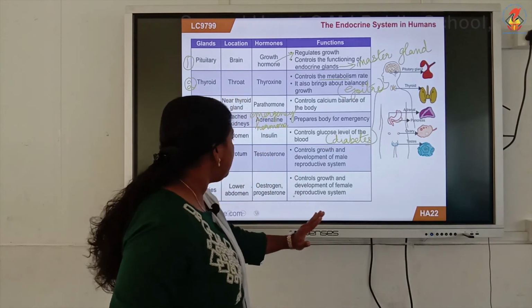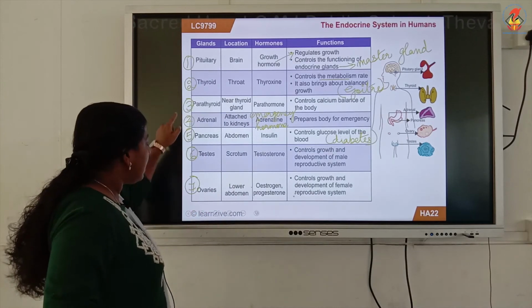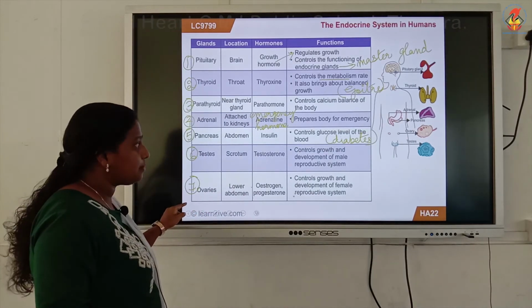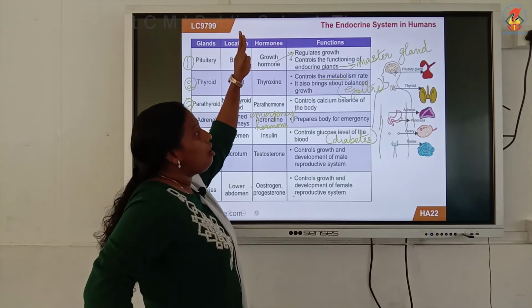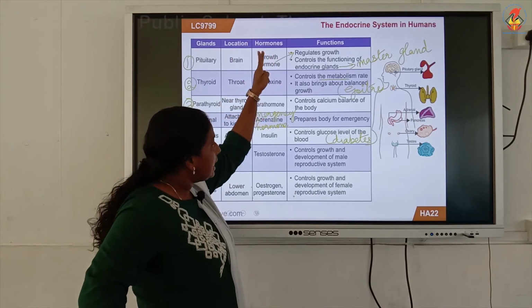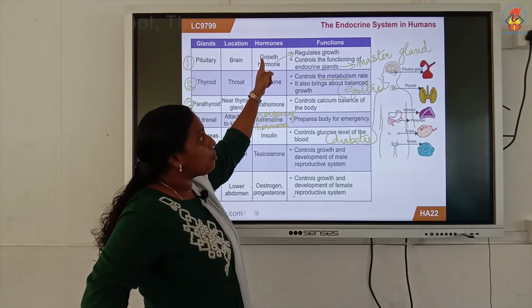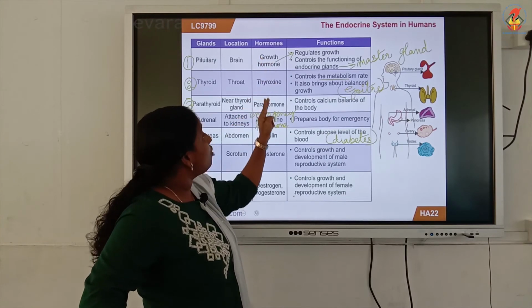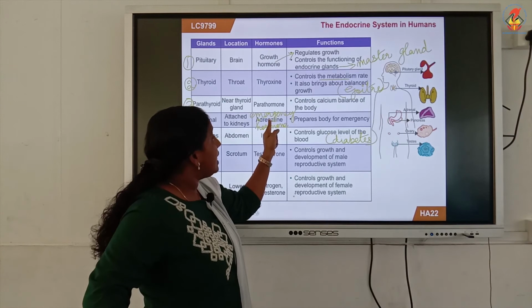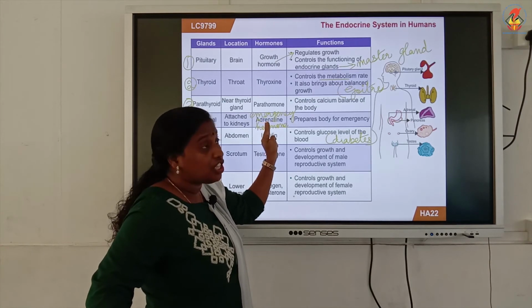So, in this table, we studied about 7 endocrine glands, their location, hormones secreted, and a special name for 2 hormones. One is growth hormone, and the other is adrenaline, called the emergency hormone.